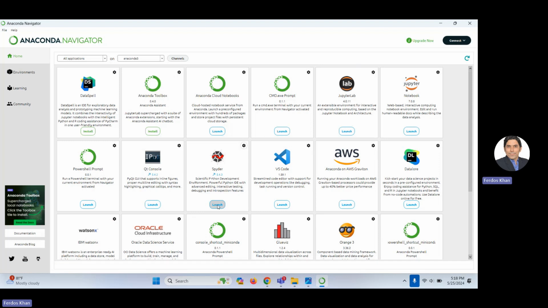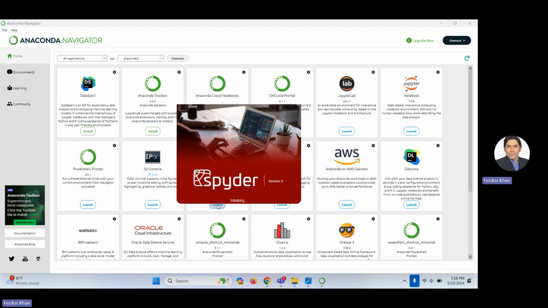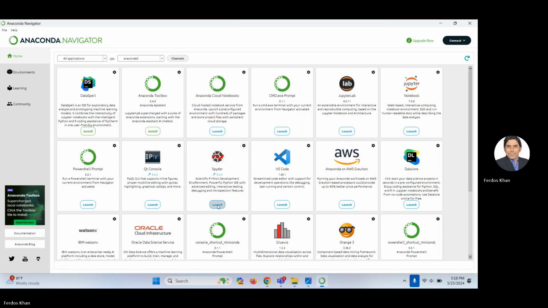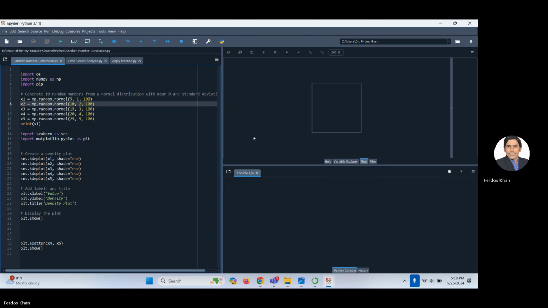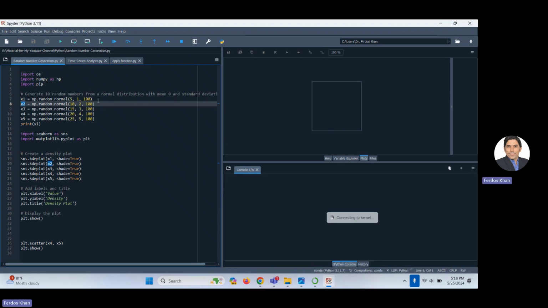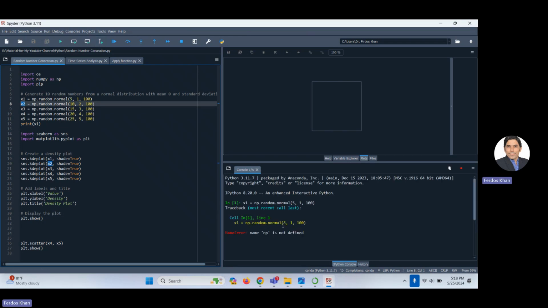You need to call it, you can say import numpy as np, and then you can work with it. Okay, so now let's try this again. Okay, no, name np is not defined.